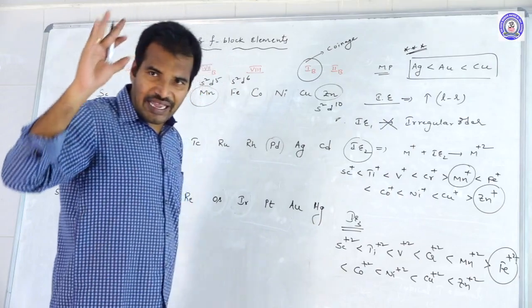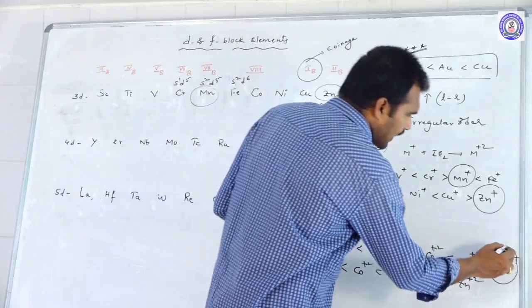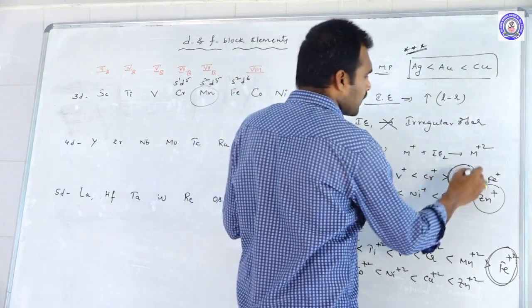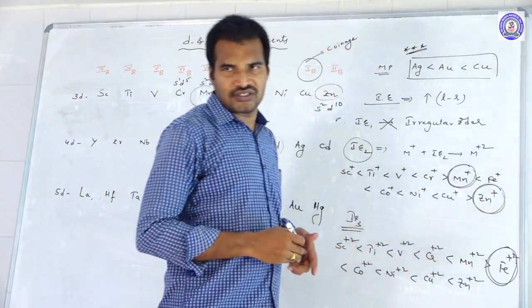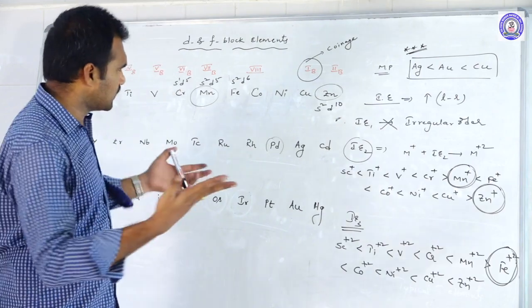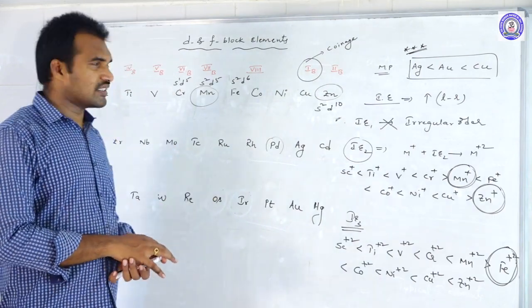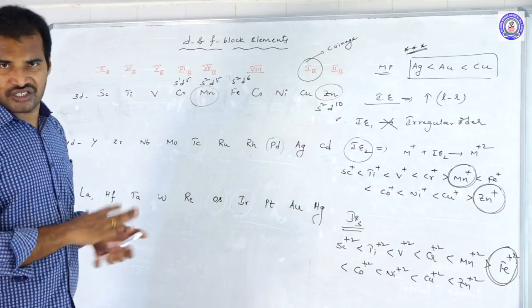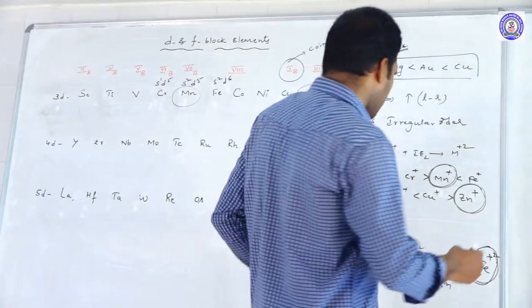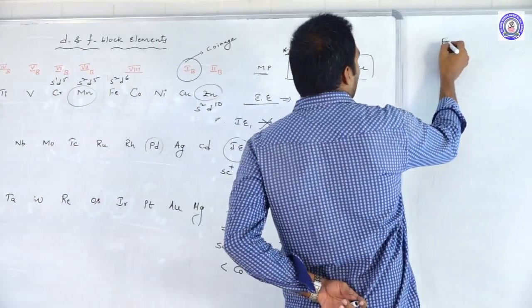So in the case of IE3 only, iron is having the lesser, whereas in the case of IE2, Mn plus as well as Zn plus both are having the lesser second ionization enthalpies. I think this data is enough to discuss the ionization energies. Okay, next move on to the next important property, that is what? Electrode potentials.